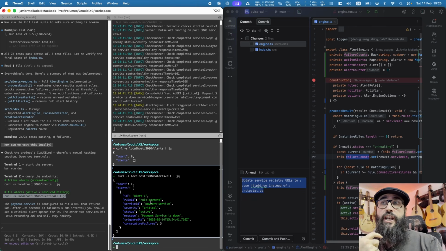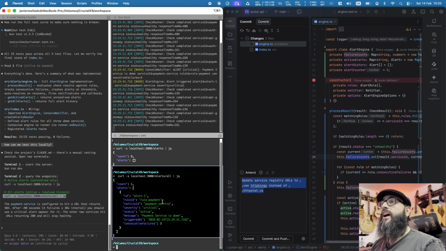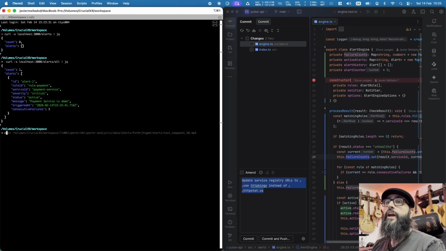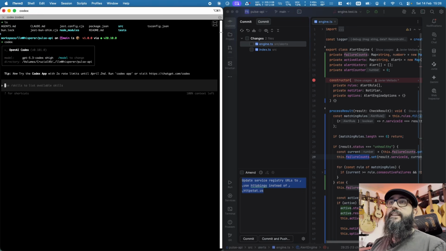Now is when the third agent plays a role. So let's expand this terminal and let's open Codex. And I say: hi, you are an agent and you are going to be reviewing the code of another agent. You are part of a team of a planner agent, myself as engineer coordinator, and there will also be a third agent that will be implementing the code that you are going to review. So could you please review the code that has been changed and not committed?